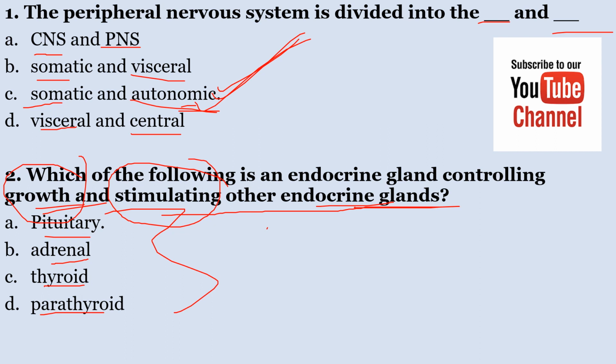From your notes, the pituitary gland is known as the master gland, in that it regulates other body functions, including growth, which is stated here, thyroid stimulating hormones, and it is responsible for stimulating other endocrine glands. So the correct answer is A.